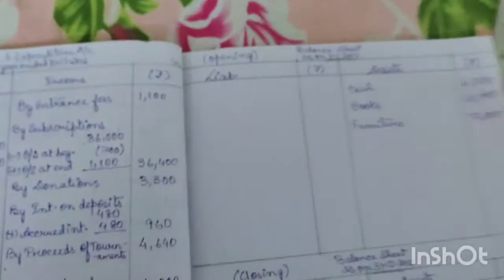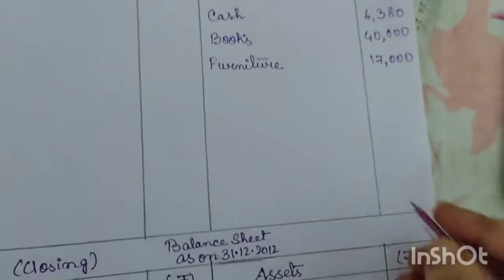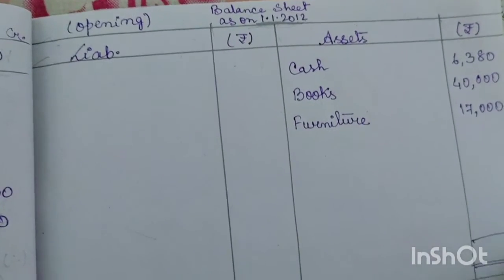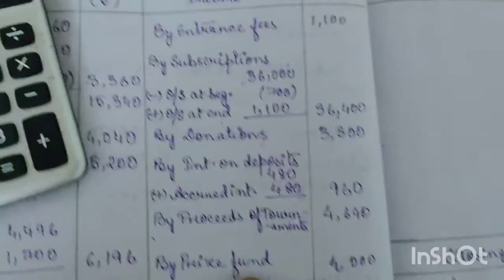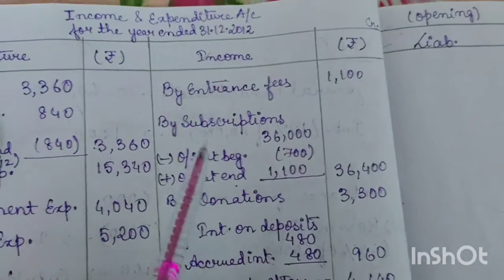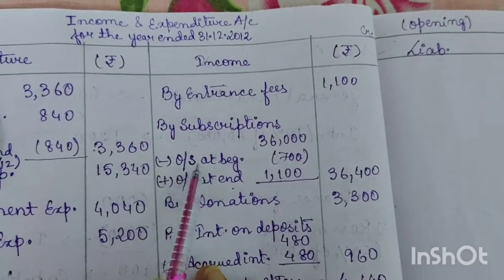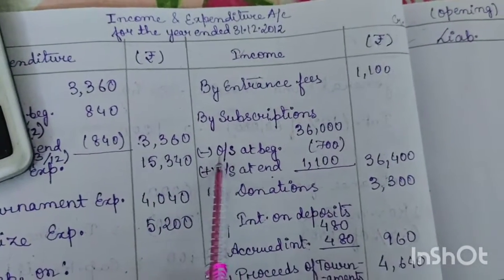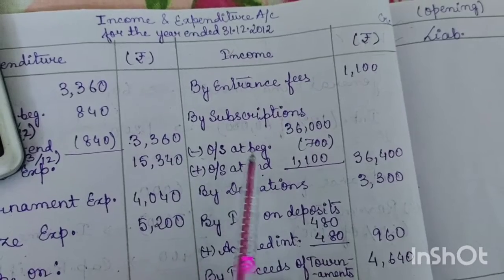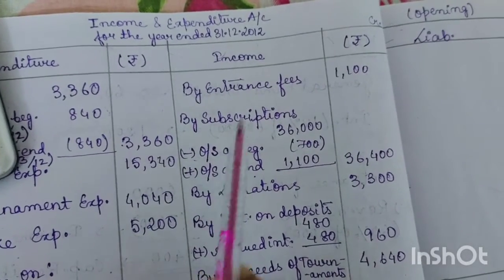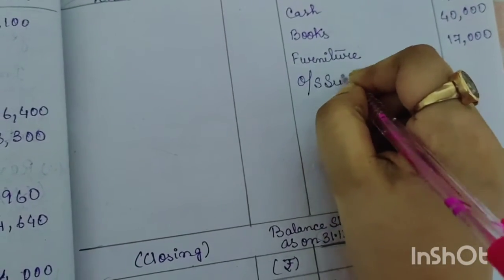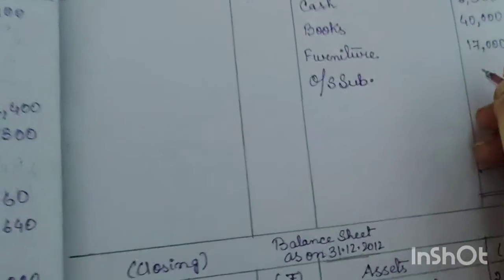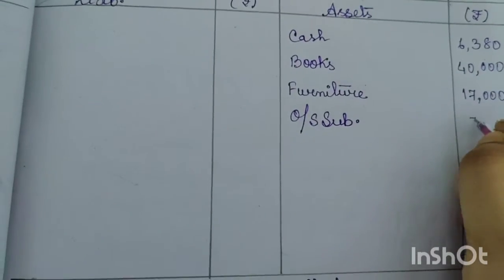Now we have calculated surplus. Now we will calculate the capital fund. Now first we will total the asset side. Okay, before calculating the total of asset side, now see, we need to record a few transactions. See here, outstanding at the beginning. Now this is an outstanding income, so it will go in the opening balance sheet. Outstanding subscription. Okay, the balance is 700.